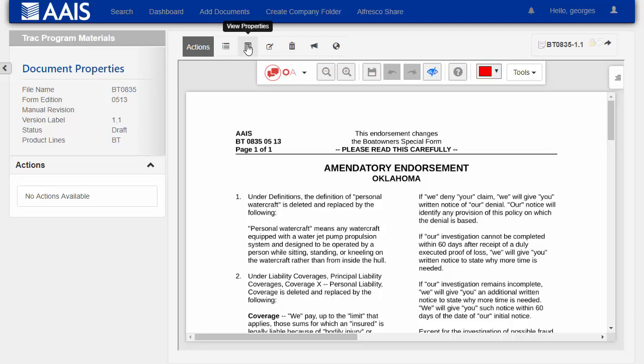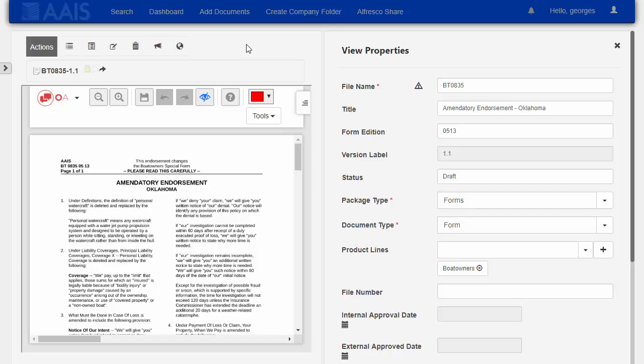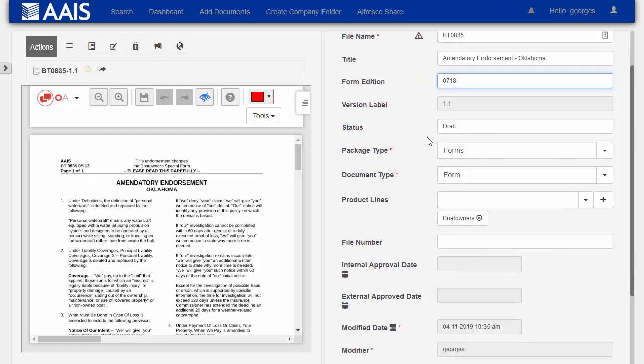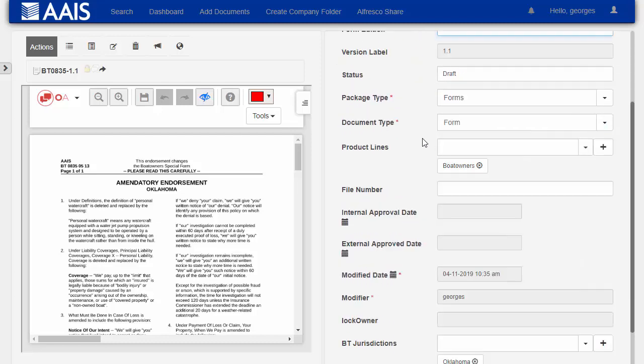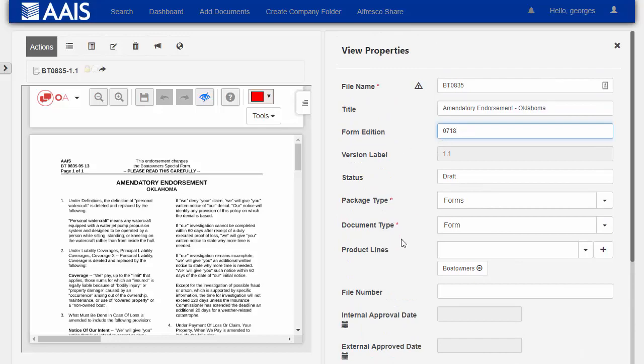We're also going to change some properties of this document. So the form edition is going to change. We'll change that to 0718. And there are other properties that we can change here, but for now, we're just going to change that form edition.